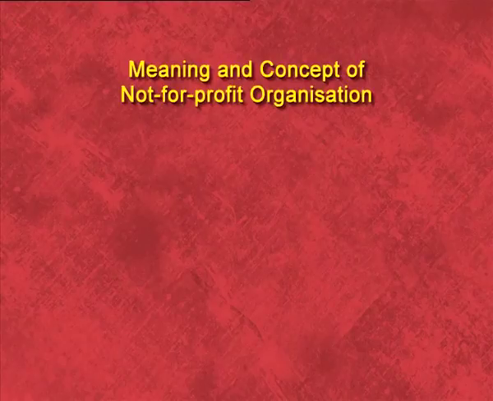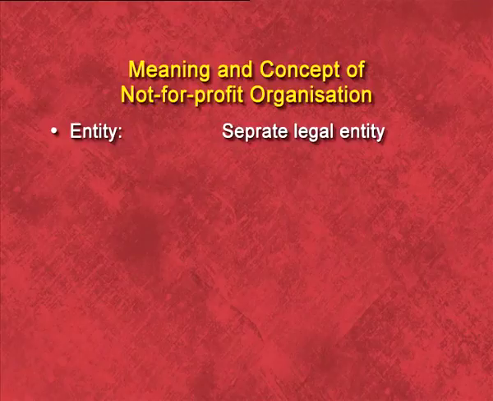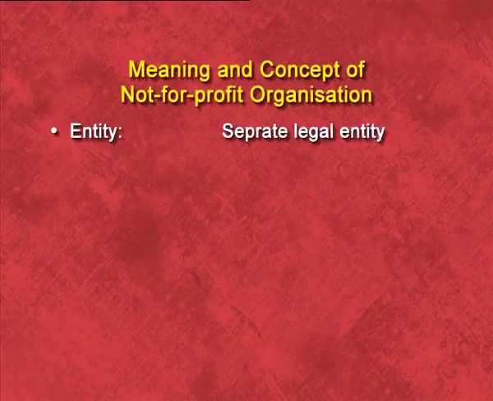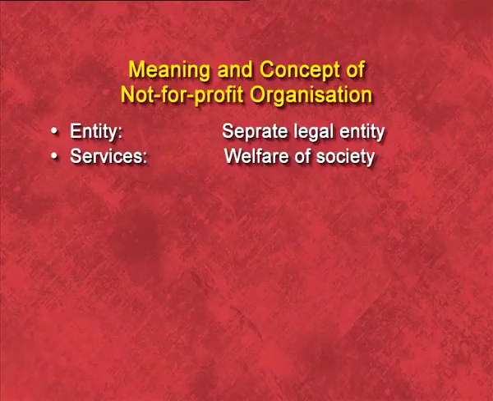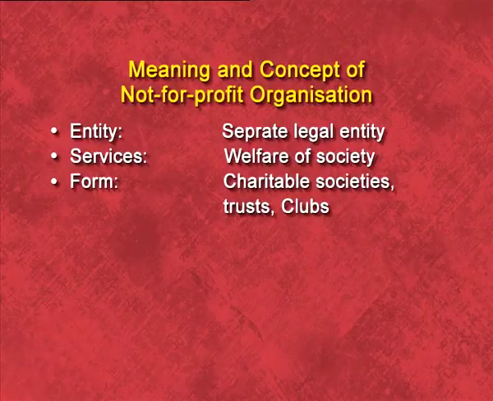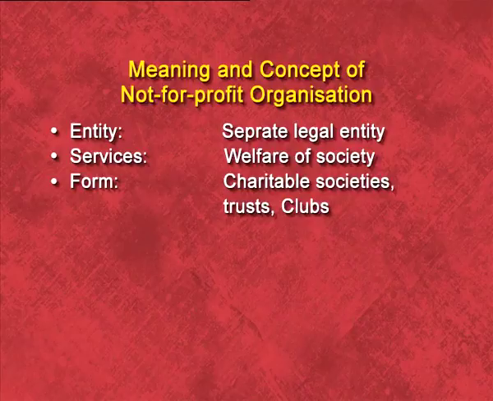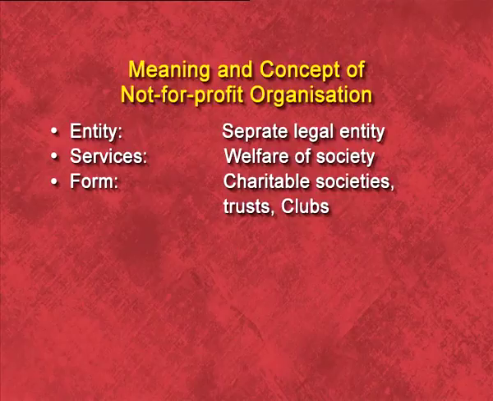Now, the characteristics of not-for-profit organization. First is separate legal entity. A non-profit organization has a separate legal entity, which means all the transactions are recorded from the point of view of the business, not from the point of view of any individual. Secondly, services. The basic motive of a non-profit organization is the welfare of society but not to earn profit. Third, form. A not-for-profit organization is established in the form of charitable societies, trusts and clubs.